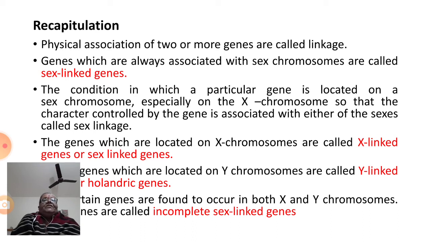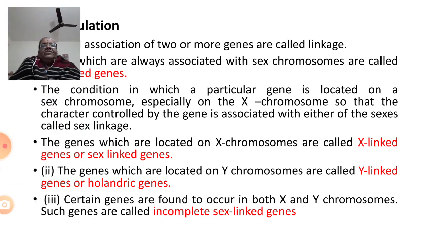And the genes which are located on Y chromosomes are called Y-linked genes or holandric genes, and the genes located on X chromosome are called X-linked genes or sex-linked genes. On the other hand, genes located on the Y chromosome are called Y-linked genes or holandric genes.